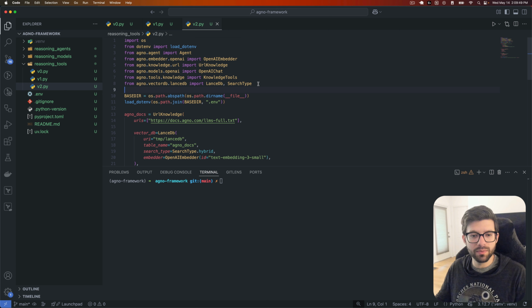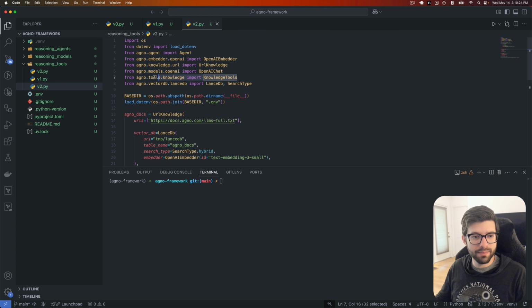And so this basically would be adding in a vector database. In this case, we're going to be using LanceDB that basically gives our agent the ability to store information about whatever it is, let's say, a domain expert on, and then it can actually search through that information in order to help it answer a question even better. And so this is how we might do something like that.